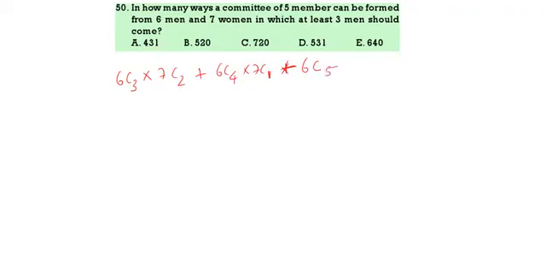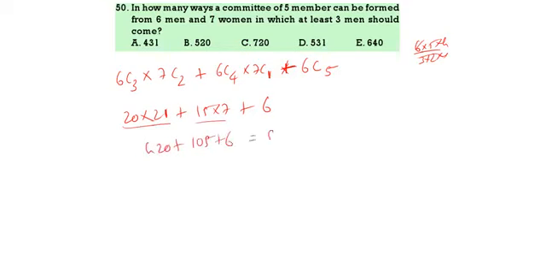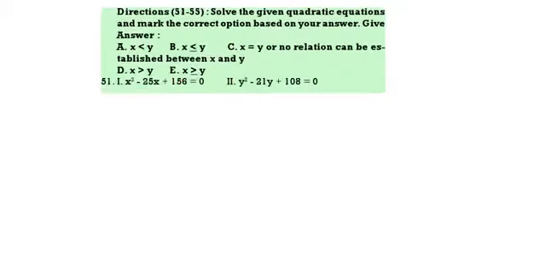6C3 into 7C2. 6C3 means 6 into 5 into 4 by 3 into 2 into 1. This is 20. This is 21, plus 6C4 means 6C2. That is 15 into 7, plus this is 6. 20 into 21 is 420. So 420 plus 105 plus 6. That is 531. 531 is the correct answer.